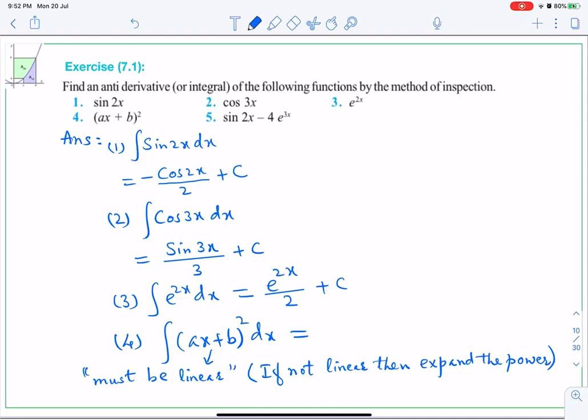Please remember this rule. Okay, so here it is linear, so I am going to keep this as a power function to the power 3, because we add 1 to the power. I will divide by the resultant power. Okay, then there is the coefficient of x, so that will also come in the denominator, a, plus c.